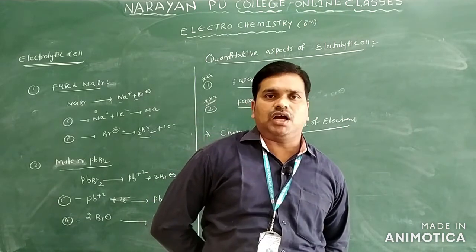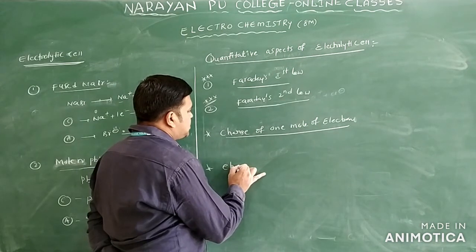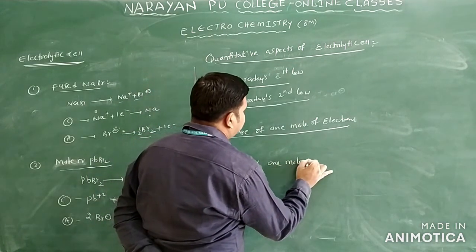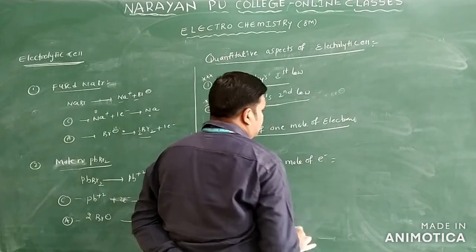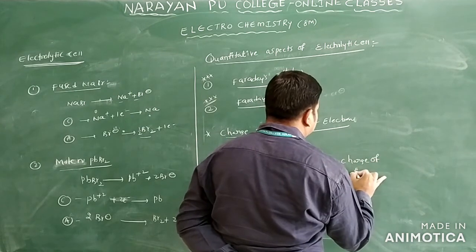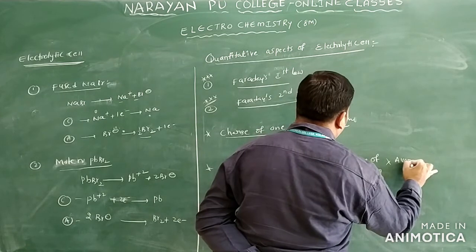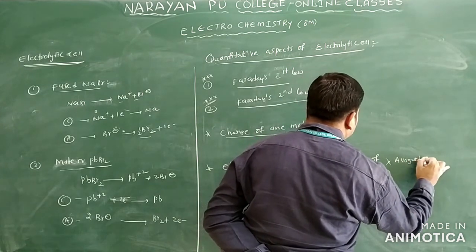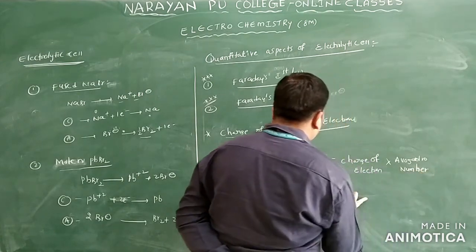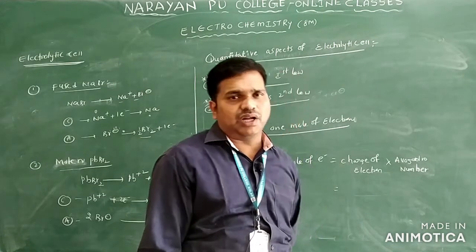Charge of 1 mole of electron is equal to charge of electron into Avogadro number. You already know the fundamental properties of electron, proton and neutron.